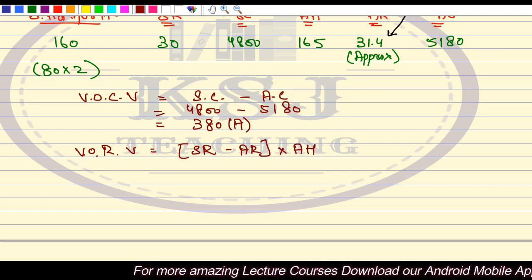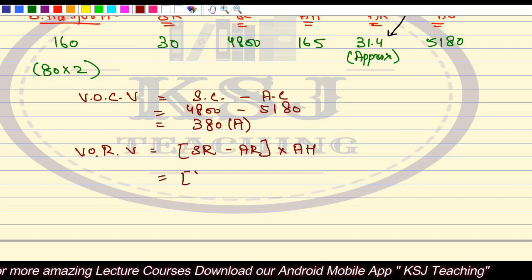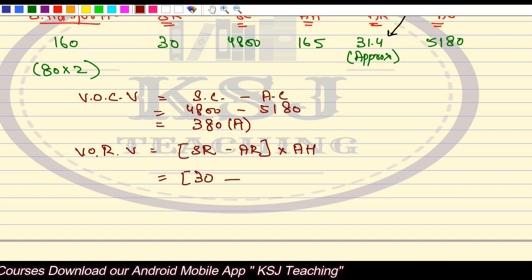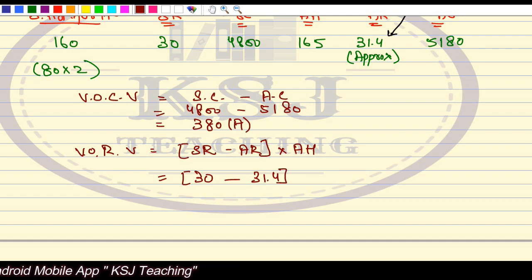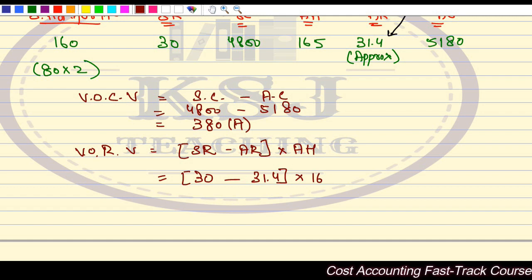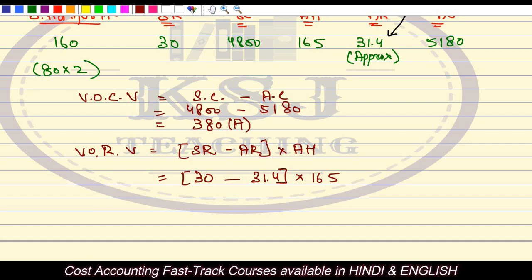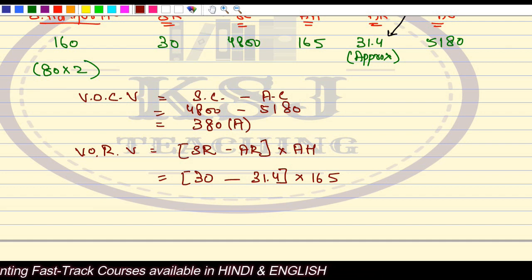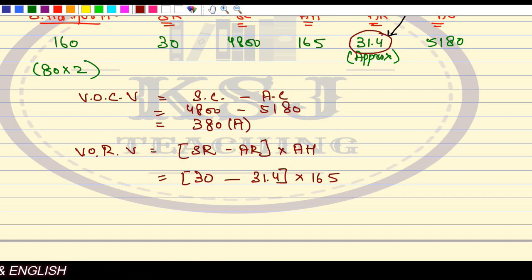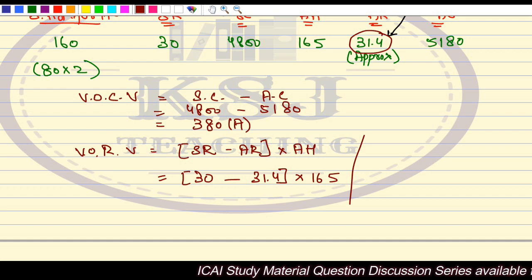In the normal scenario, standard rate is 30. Actual rate, we have just taken till 1 decimal, that is 31.4. It comes as 31.39 something, the full one multiplied by 165. The answer of this will come in decimals. So how do we avoid this situation in case the actual rate is in decimals? I'll tell you: 5180 divided by 165.